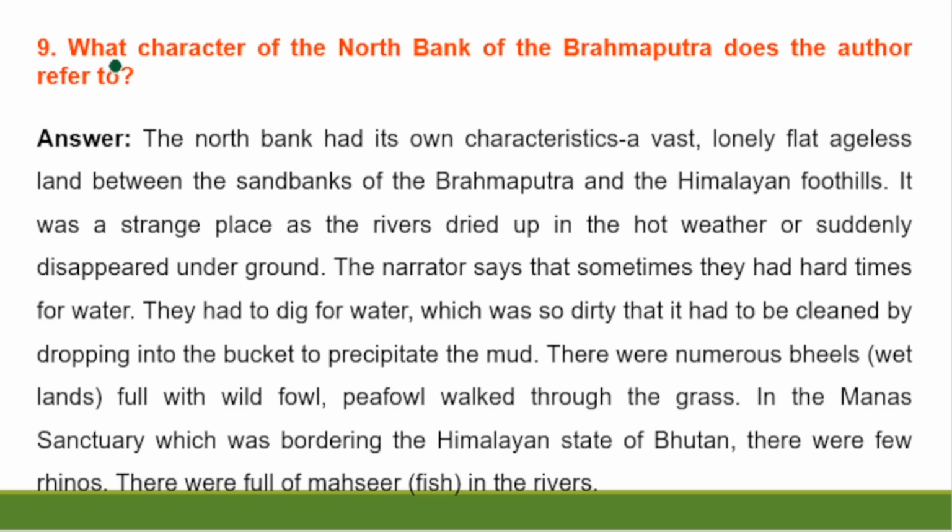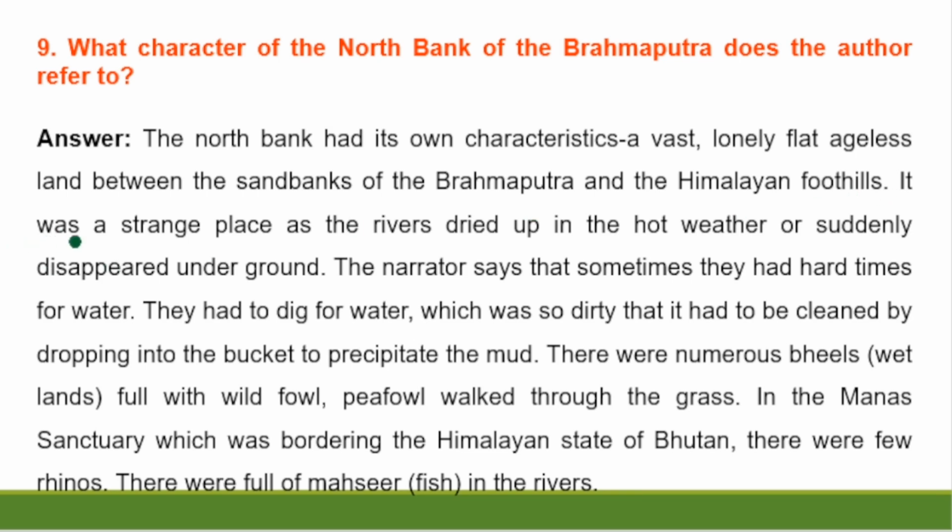Question number 9. What character of the north bank of the Brahmaputra does the author refer to? Answer. The north bank had its own character. A vast, lonely, flat, edgeless land between the sandbanks of the Brahmaputra and the Himalayan foothills.